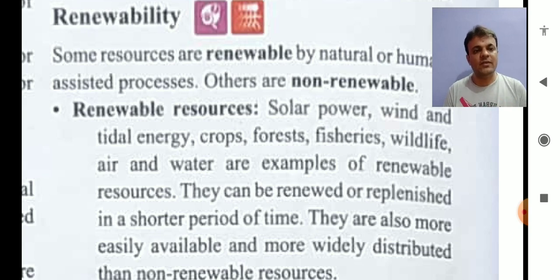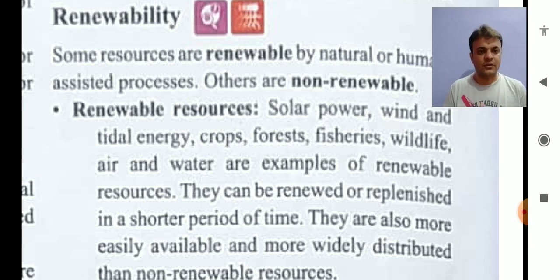It is called renewable. Wind and tidal energy. Wind is unlimitedly available to us. Tides in the oceans are also renewable, right? We do not have to wait for the tides to come. It is a continuous process.